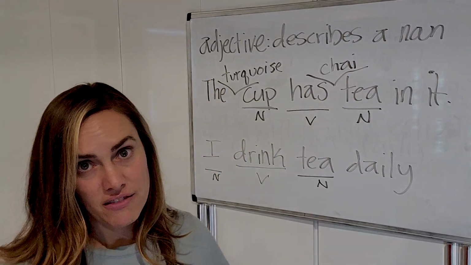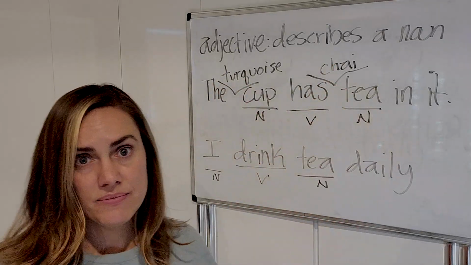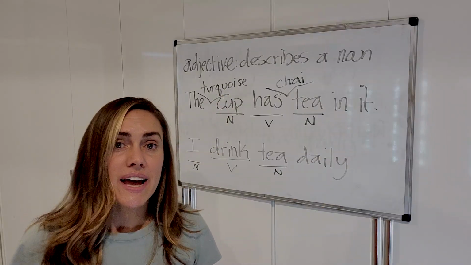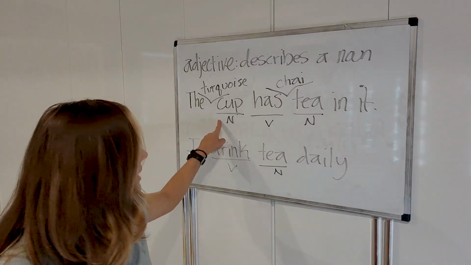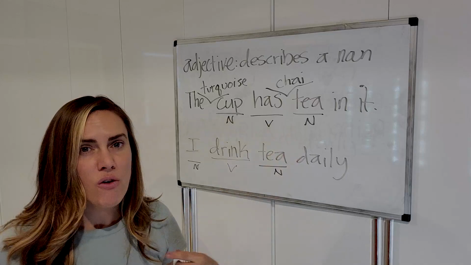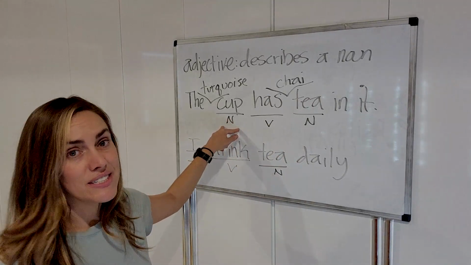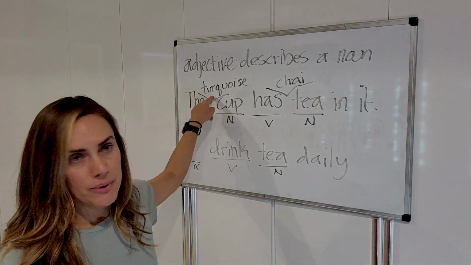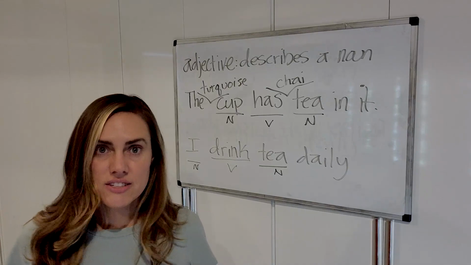So here, now I have an even more descriptive sentence. The turquoise cup has chai tea in it. So if I want to find adjectives, I can ask myself, well, where are the nouns in the sentence? Okay, cup, tea. And then I ask myself, what kind of cup is it? And the answer is the adjective, a turquoise cup. What kind of tea is it? Chai tea. These are adjectives.